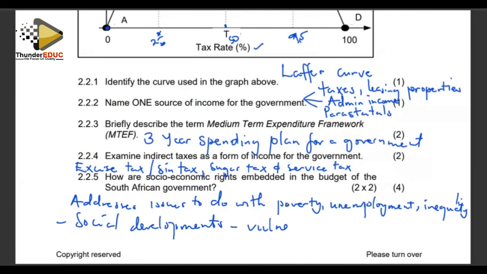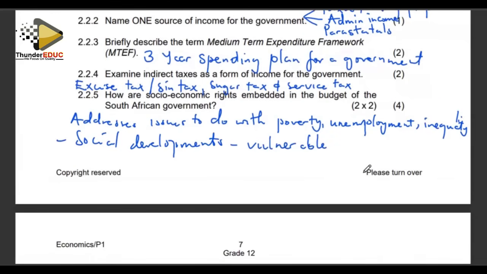Those who are vulnerable or those who are marginalized, they are taken care of through the national budget. And also other issues like the grants, allocating social grants, including the child support grant. And also you can look at disability grants. Those are some of the measures to try and alleviate poverty amongst the society.